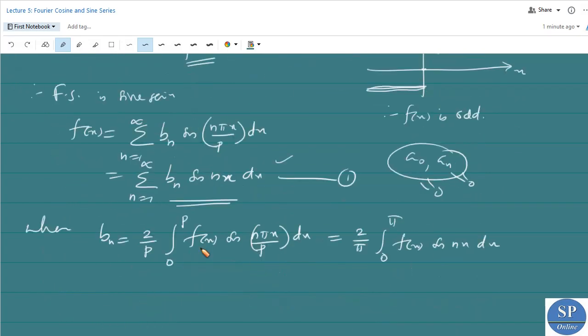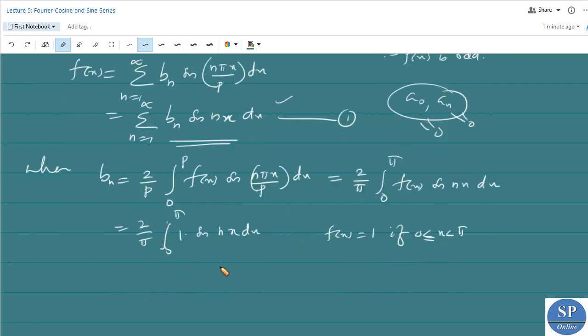So we need only put that value, that is 2 by pi into integral 0 to pi 1 into sine nx dx, because f of x equal to 1 if 0 less than or equal to x less than pi, right? So this is equal to 2 by pi into the integral of sine nx, that is minus cos nx by n, from 0 to pi.